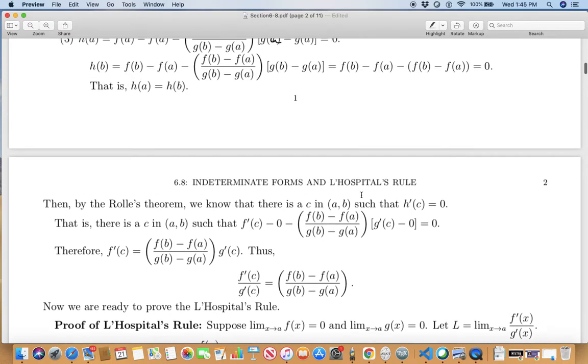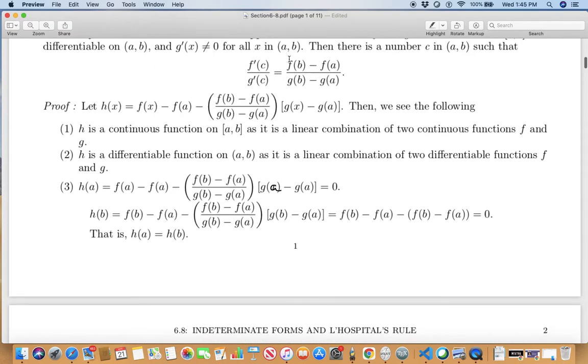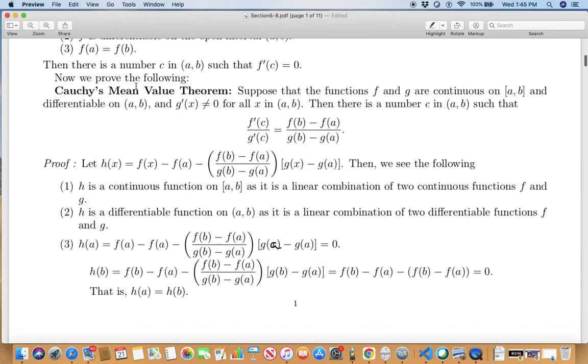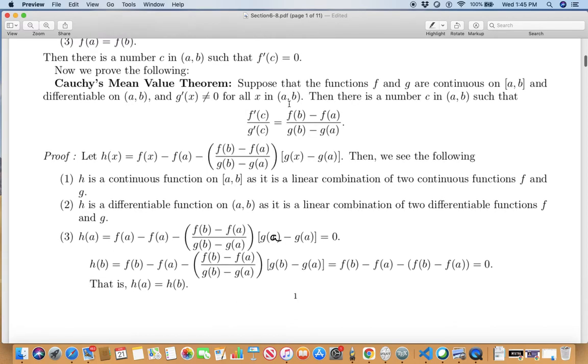So this is what we wanted to conclude in our Cauchy's mean value theorem. What is Cauchy's mean value theorem? If you have two functions which are continuous on the closed interval AB, differentiable on the open interval AB, and g prime is not 0 on the entire open interval AB, then there is a number c in between a and b such that f prime c over g prime c is equal to f b minus f a over g b minus g a.